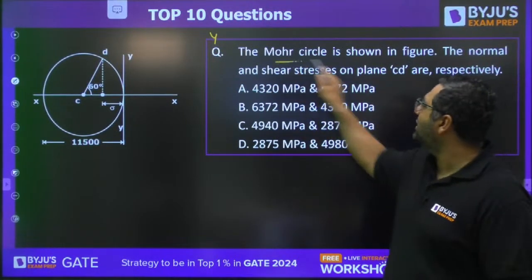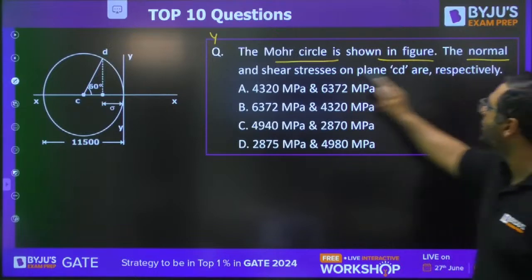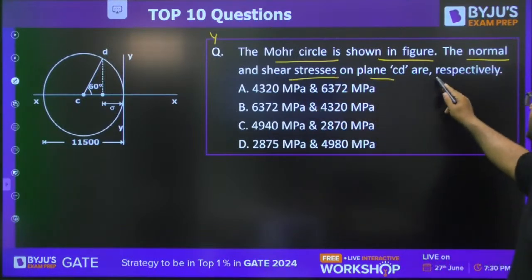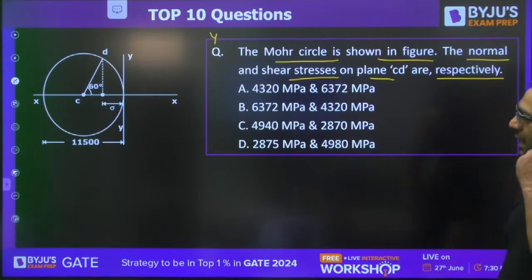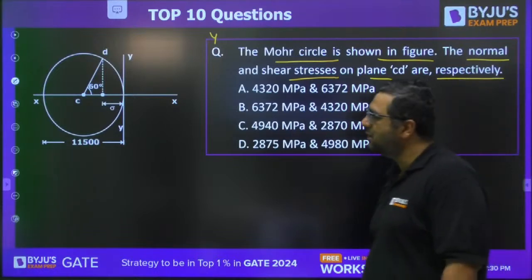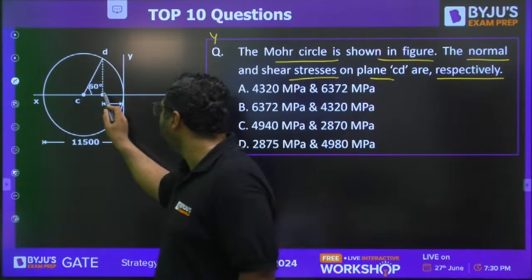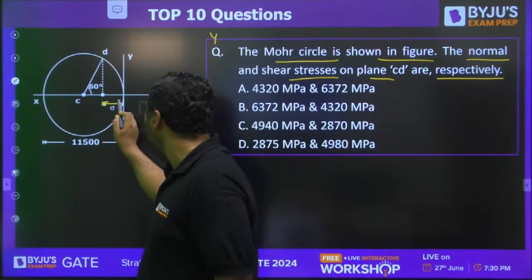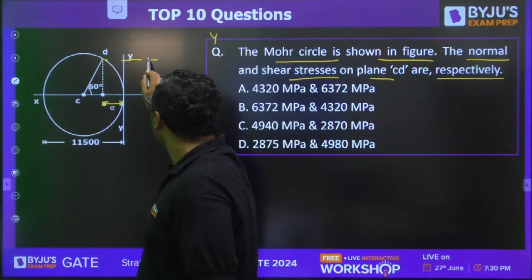So here the Mohr circle is shown in the figure. The normal and shear stress on the plane CD are respectively. They are asking you the normal and shear stress. You must be aware of that. This will be giving you the normal stress and this will be giving you the shear stress.